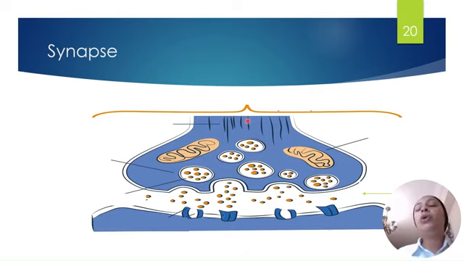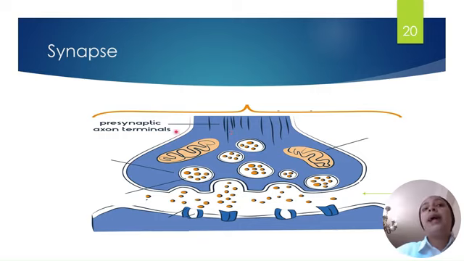Now we are going to learn how the electrical impulse that moves through one neuron jumps to the other neuron. How the electrical impulse moves along our body, from one neuron to another, to another, to another. Here we have the end of one neuron. We call it the presynaptic membrane. Pre means before.